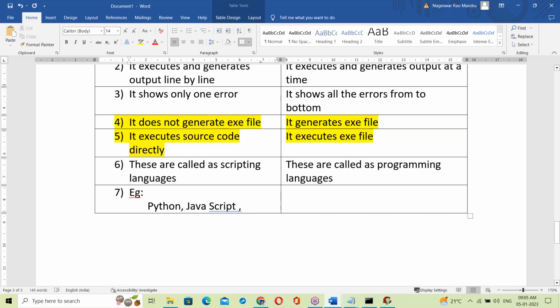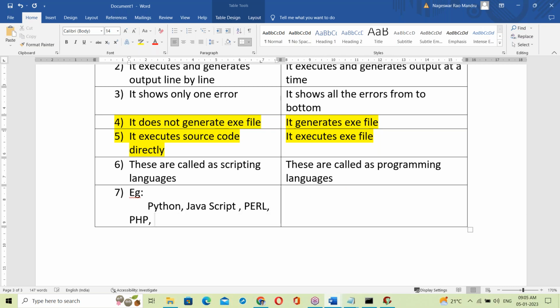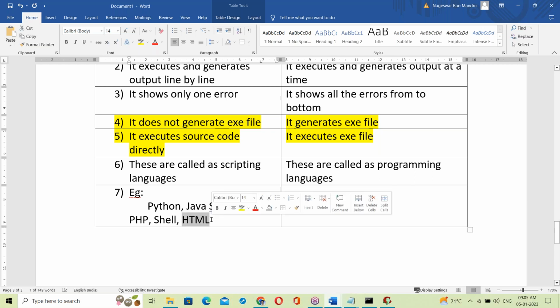So the examples are Python, JavaScript, Perl scripting, PHP scripting, and Linux shell scripting. They are scripting languages. Next, HTML, hypertext markup language, is also a scripting language. The browser is the interpreter for HTML.